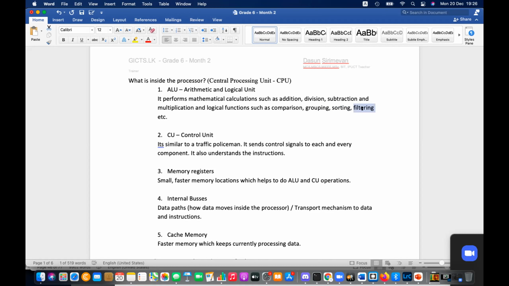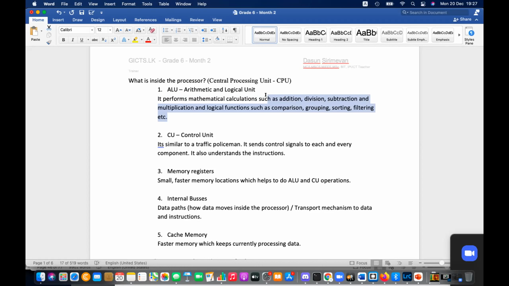Filtering. So I'm asking, how many female members are in your family? Your mother and sister. Then 2. That is filtering, and that can be done by your brain. Similar to that, the CPU can do similar operations. It can filter, it can sort, it can group, it can compare.